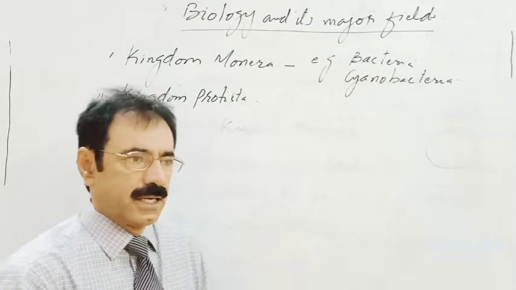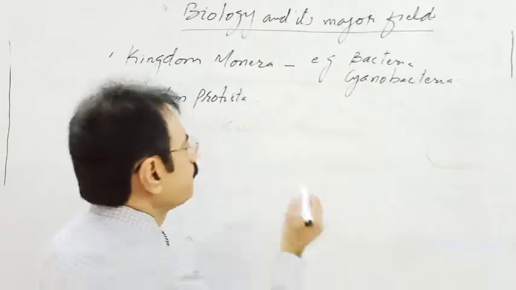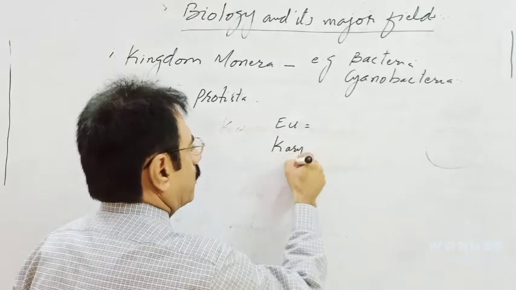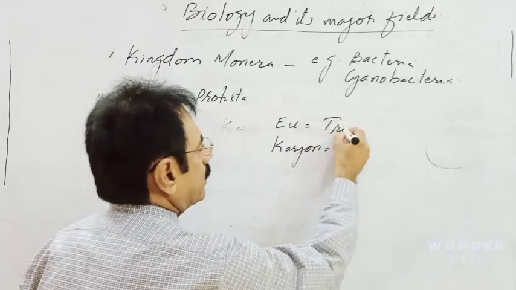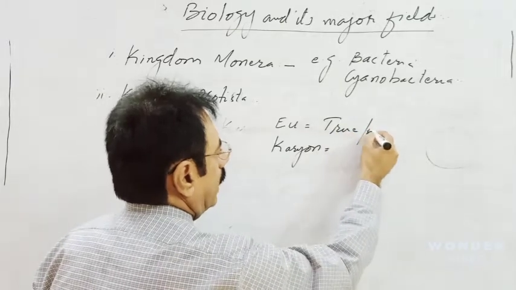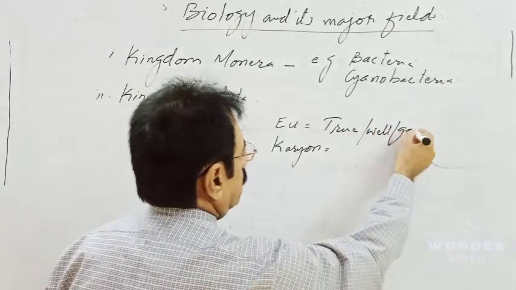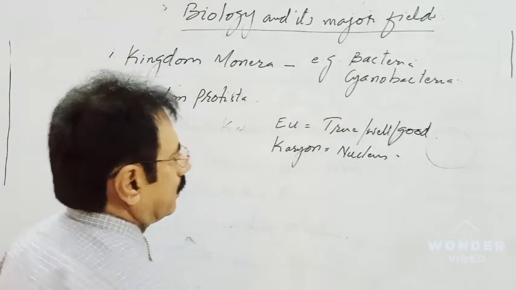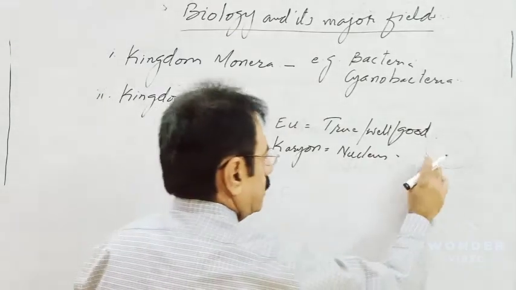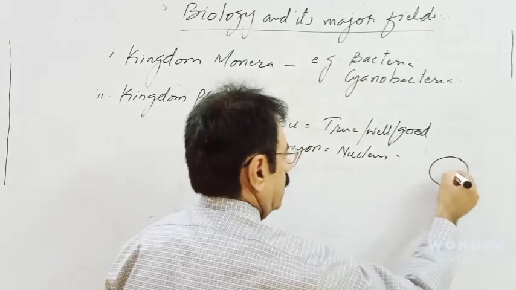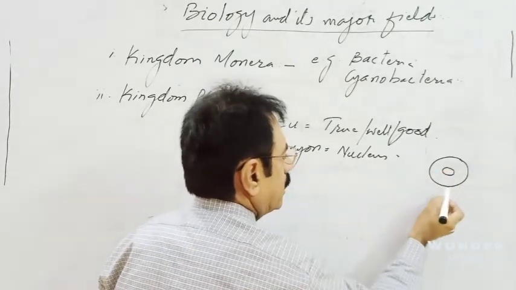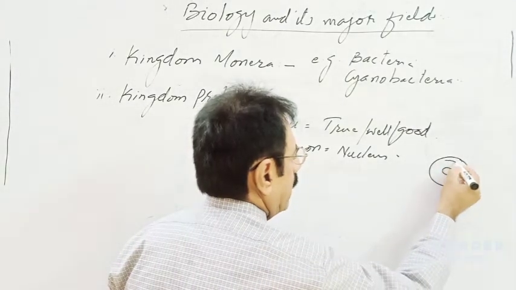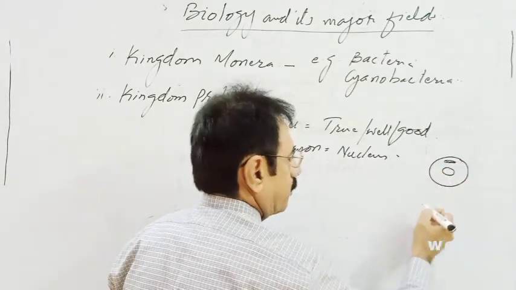And what is a eukaryotic cell? The word is a combination of two, eu and karyon. Eu meaning true or well or good. Karyon meaning nucleus. That means the cell which we call a eukaryotic cell has all the membrane bounded organelles and a nucleus, mitochondria, Golgi bodies, endoplasmic reticulum.